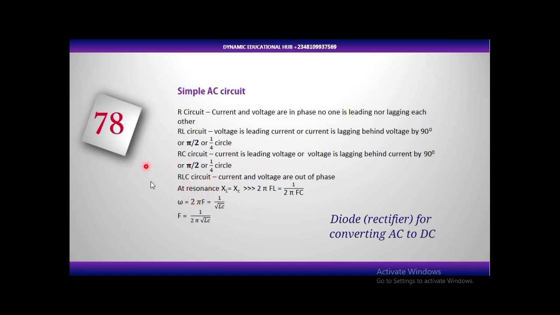Now at resonance, there's something we call resonance. Resonance occurs in RLC circuit when capacitive reactance is equal to inductive reactance. That's what I've written here: 2 pi FL is equal to 1 over 2 pi FC. Now omega is equal to 2 pi F, which equals 1 over root LC. This formula used to come out. They won't ask you any question, they will just ask you what is the resonance frequency of RLC circuit, and they will just write some options. So if I were you, I'm going to screenshot this and write it down.